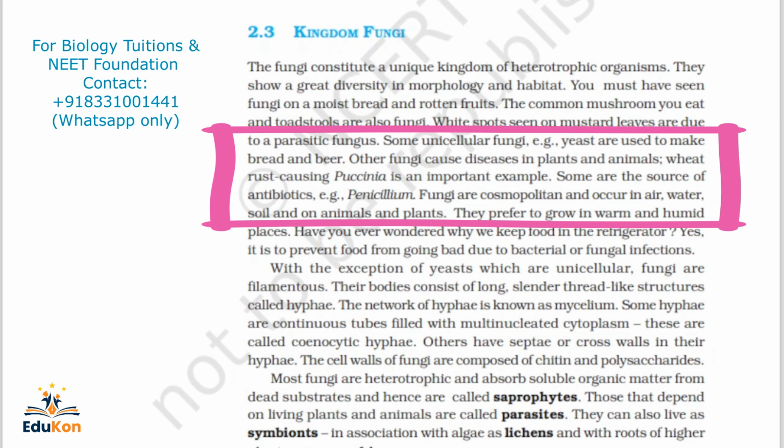Fungi are cosmopolitan. Cosmopolitan means they may occur in different habitats. So fungi occur in air, water, soil, on animals and also plants. They prefer to grow in warm and humid places. Have you ever wondered why we keep food in the refrigerator? Yes, it is to prevent food from going bad due to bacterial or fungal infection.